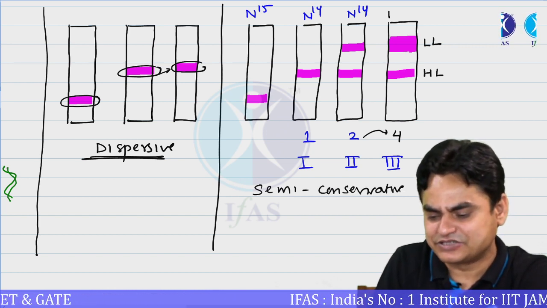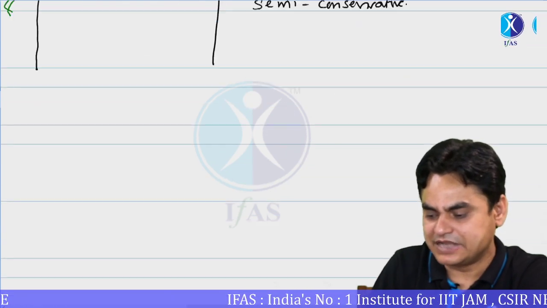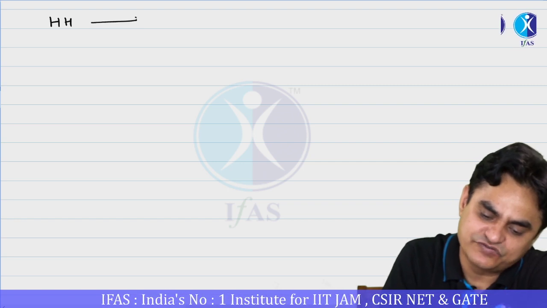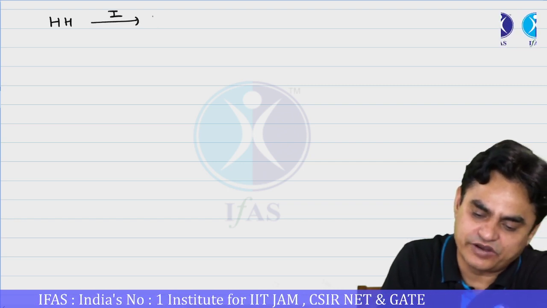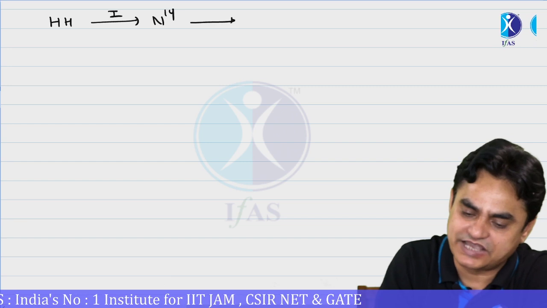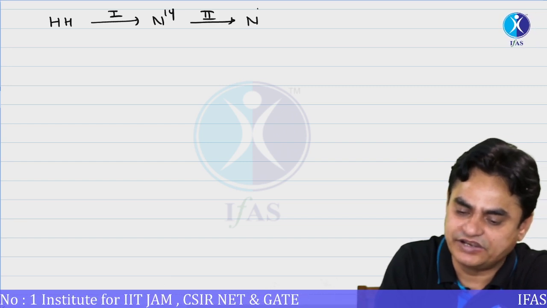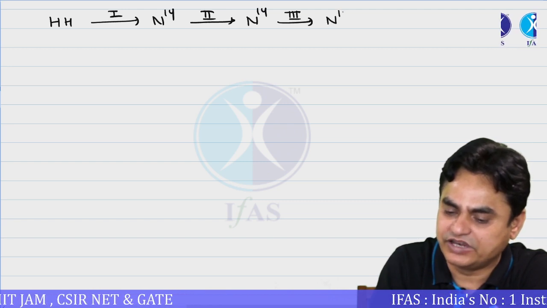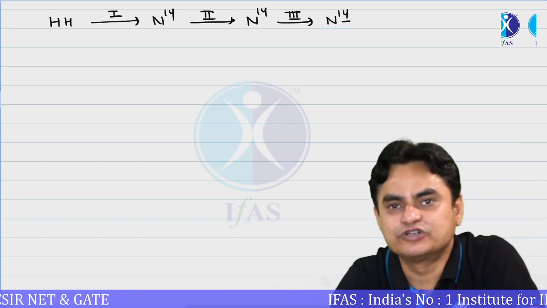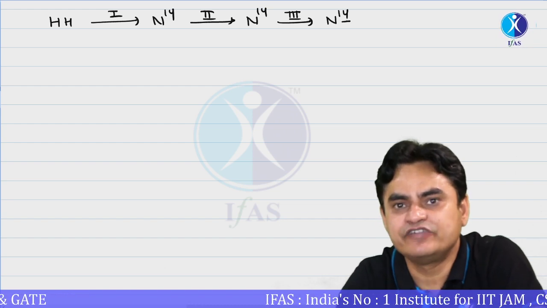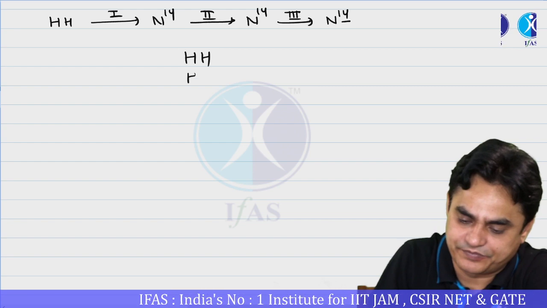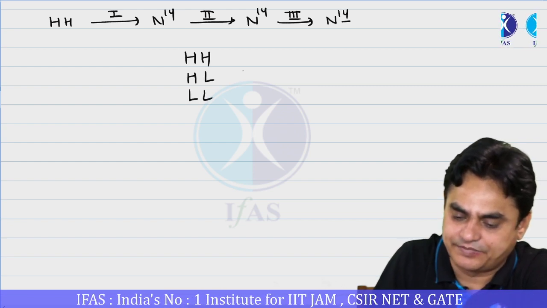So let me ask you one more question. Let's say you are having both heavy strands, and then you transfer it for the first generation on N14 containing medium, for a second generation also on N14 containing medium, and for a third generation on N14 containing medium. What proportion of the DNA strands would be heavy type, or heavy light type, or light type?